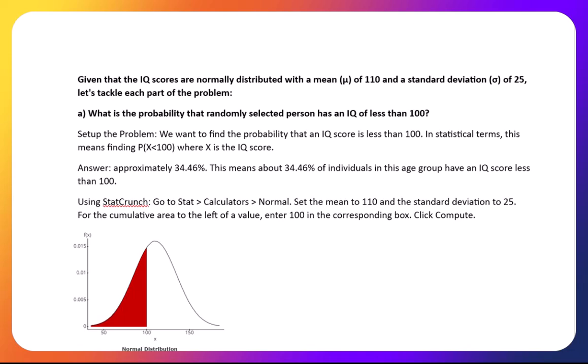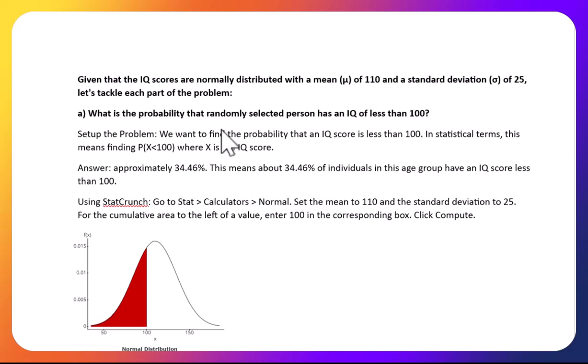Some more applications on the normal distribution. Here is an exercise. Given that the IQ scores are normally distributed with a mean of 110 and a standard deviation of 25. First question. What's the probability that a randomly selected person has an IQ less than 100?